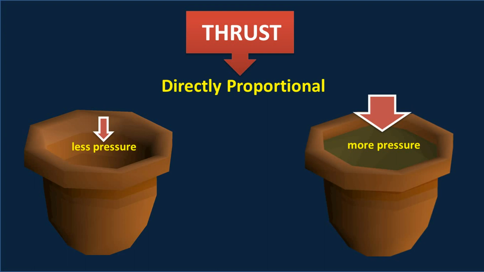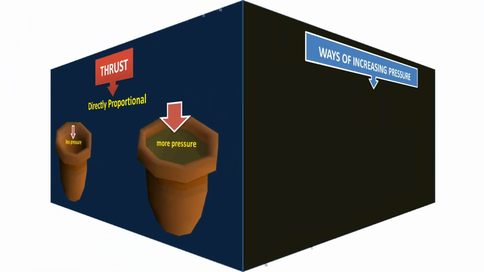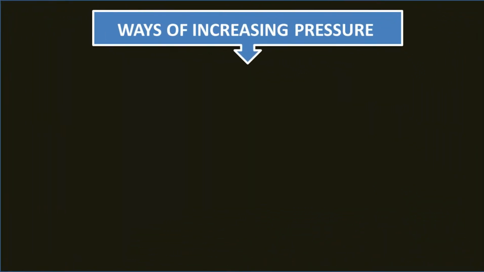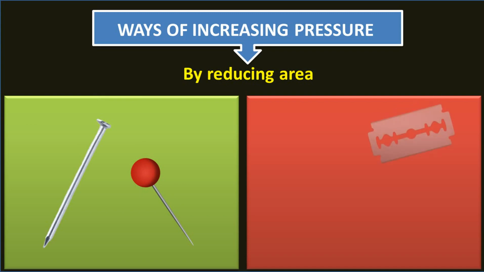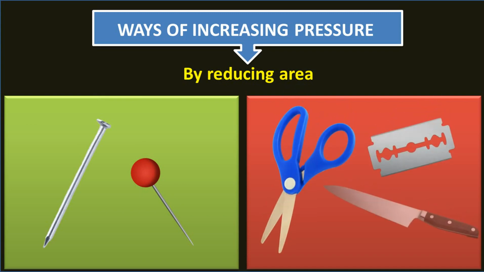Now, let us study ways of increasing pressure. For a given thrust, pressure is increased by reducing the area of surface on which it is acting. For example, number one, ends of nails or pins are made pointed. Number two, the cutting tools like blades, scissors, knives, etc. have sharp or pointed edges.